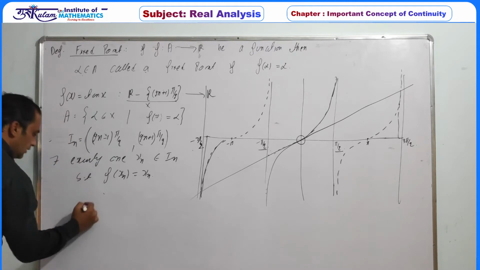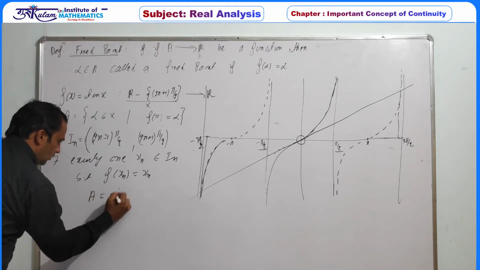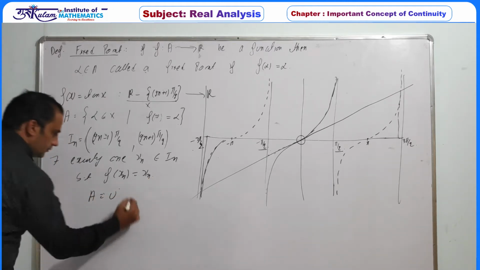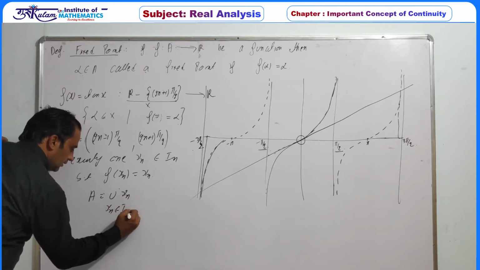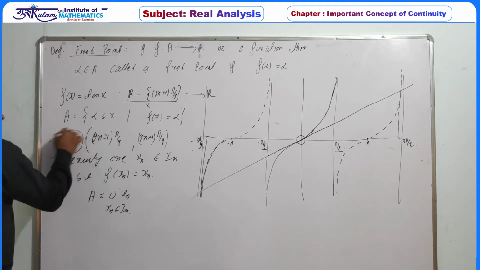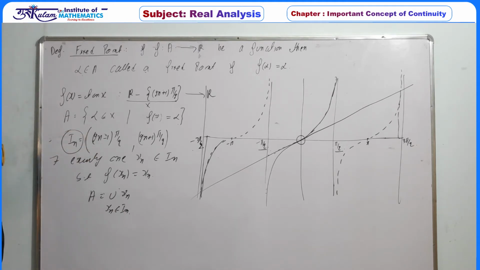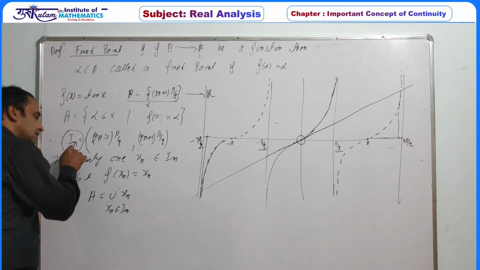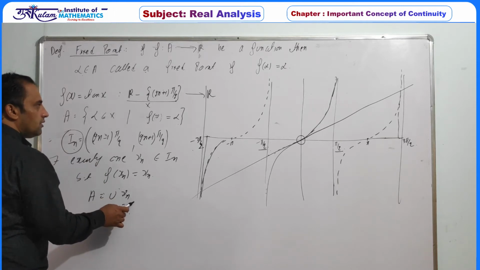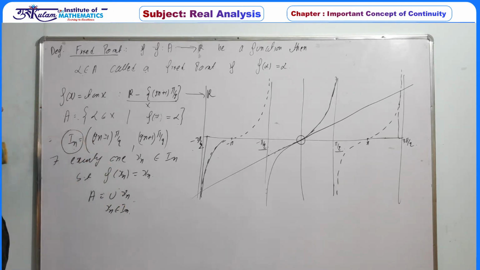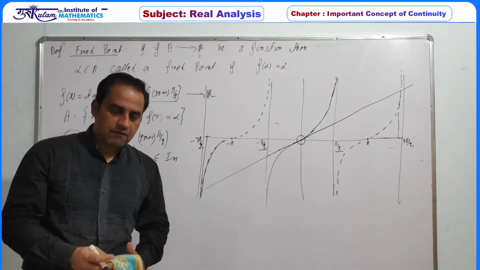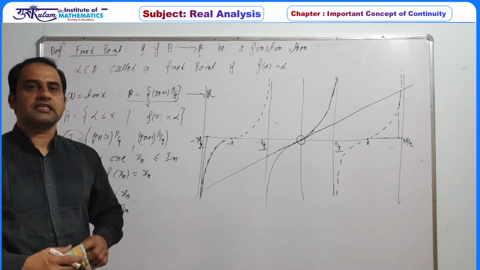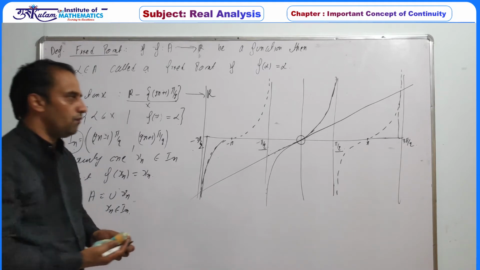So basically A is the union of all these xn, xn belonging to I. Now the collection of these intervals is countable, and in each interval there is exactly one fixed point. Hence this set must be countable, or exactly countably infinite. So we have a function tan of x which has countably infinite number of fixed points.